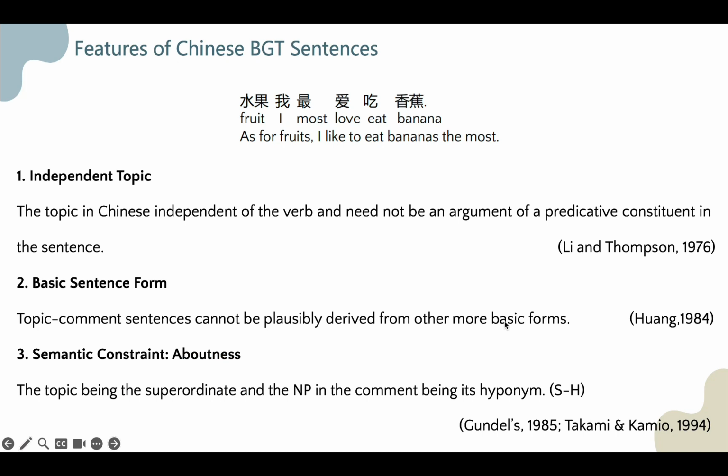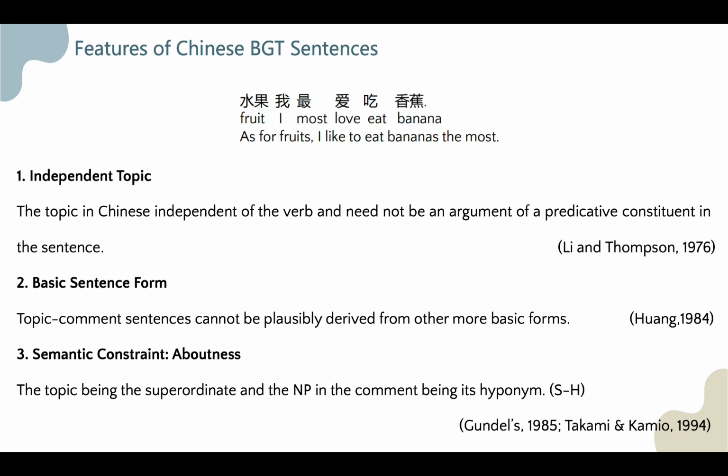As for the features of Chinese BGT sentences, an important one is that the topic is independent of the verb, and it also doesn't need to be an argument of a predicative constituent in the sentence. So this BGT structure, according to Huang, must be counted as the basic sentence form of Chinese. Last, the base generation of the topic is subject to various pragmatic and also semantic constraints.